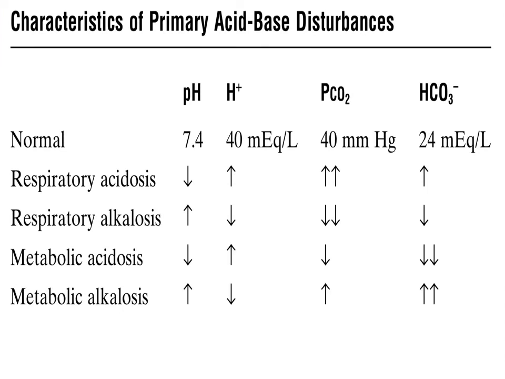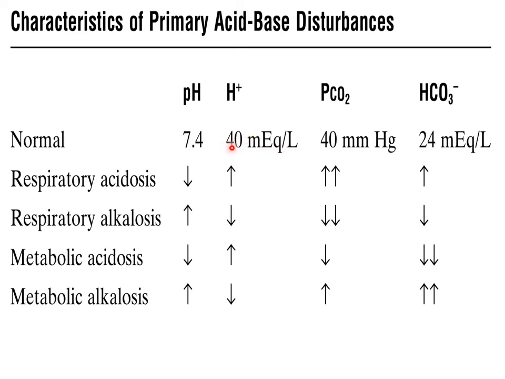So this slide shows the characteristics of primary acid-base disturbances, that are respiratory acidosis and alkalosis and metabolic acidosis and alkalosis. But before moving on, I would like to point out the normal values of different parameters. So pH of our body fluid is taken as 7.4. The normal range is 7.35 to 7.45, but for convenience purposes we have taken the average 7.4. And the hydrogen ion concentration comparable to this pH is 40 milliequivalents per liter.